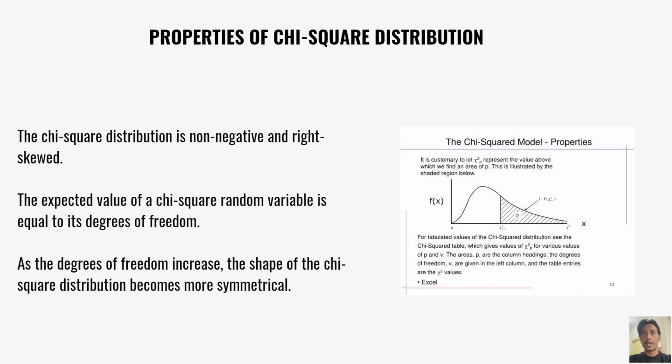Next we will move to properties of the chi-square distribution. The chi-square distribution is non-negative and right-skewed. The expected value of a chi-square random variable is equal to its degrees of freedom. As the degrees of freedom increase, the shape of the chi-square distribution becomes more symmetrical.